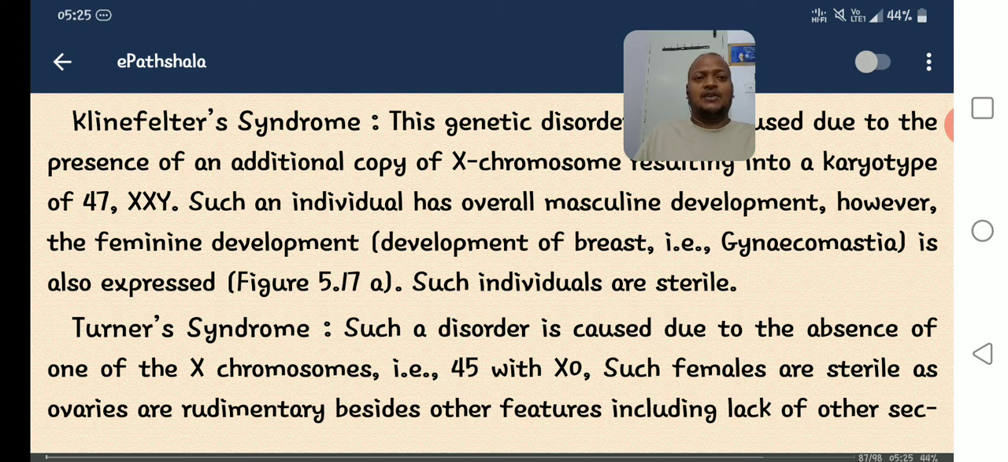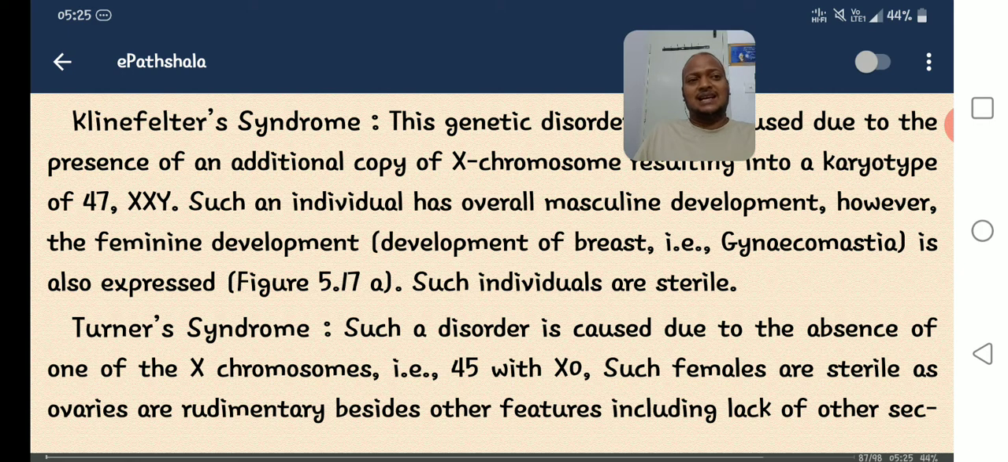You got it or not? Right? Klinefelter syndrome is male, but the female characters are developed. Turner syndrome is female only, but male characters are developed. So Turner syndrome, such a disorder is caused. What is the reason for the disorder? It's an allosomal disorder. What is the reason? The reason is monosomy. So absence of one of the X chromosomes. 46 minus 1, 45 only present. What is the genotype? XO is the genotype.